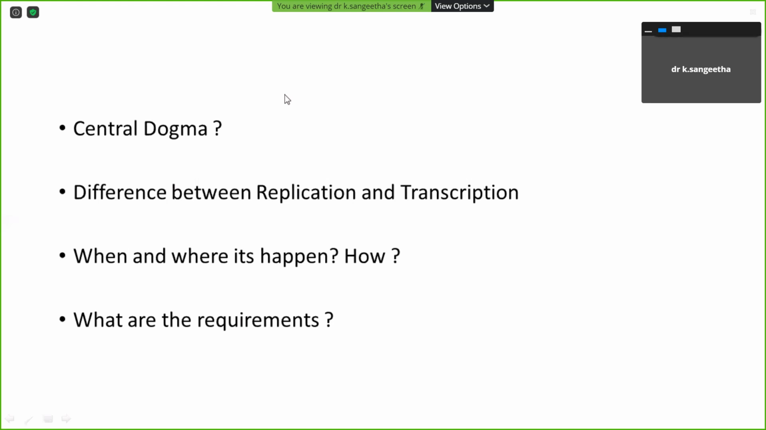Okay, then anybody want to say something? Ma'am, replication occurs only when the cell is going to divide, whereas transcription is a continuous process. Yeah, transcription is supposed to be a continuous process that depends upon your environmental change.